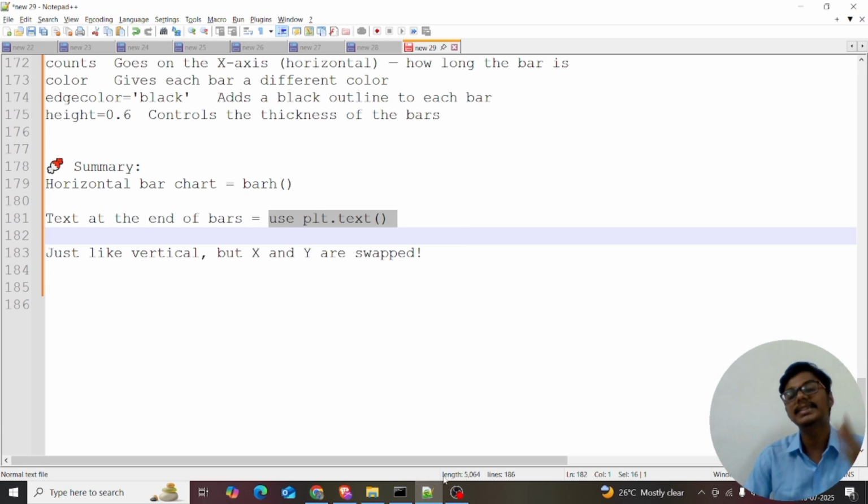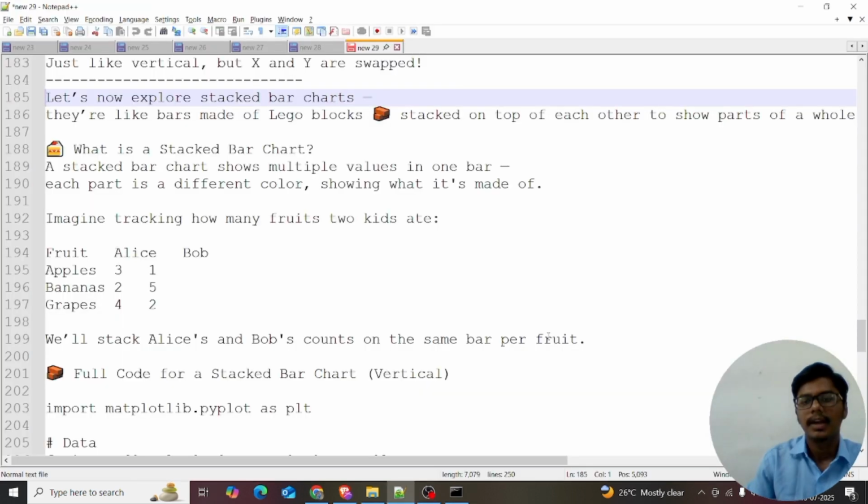And in this next session, we are discussing the stacked bar chart. So let's go. Now we are moving into the advanced bar chart called the stacked bar chart. In this session, we are discussing the vertical stacked bar chart. What does stacked bar chart mean? A stacked bar chart shows multiple values in one bar. In a single bar itself, if I want to show multiple values, you can go with the stacked bar chart. Each part is a different color, showing what it is made of.